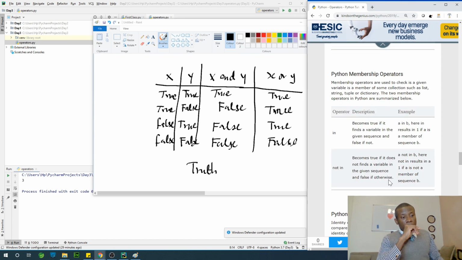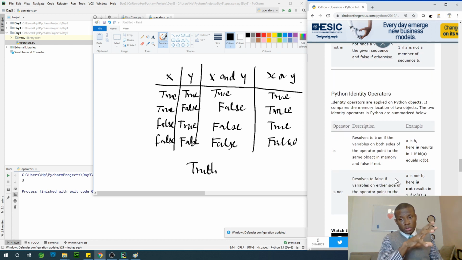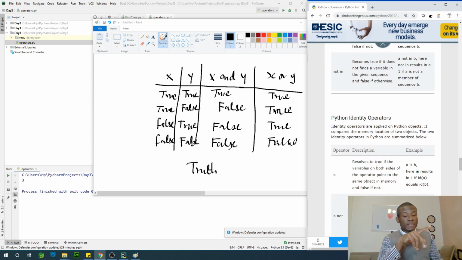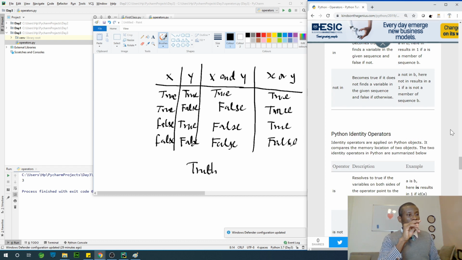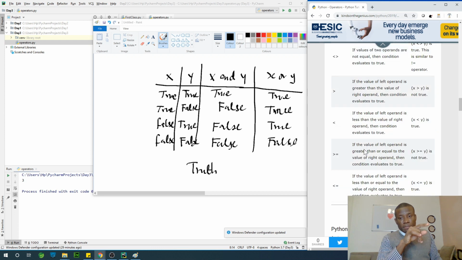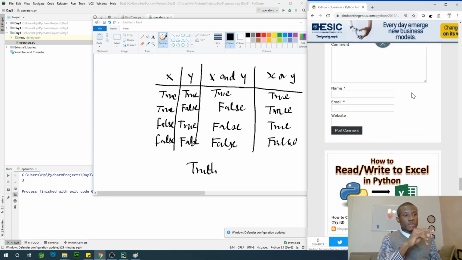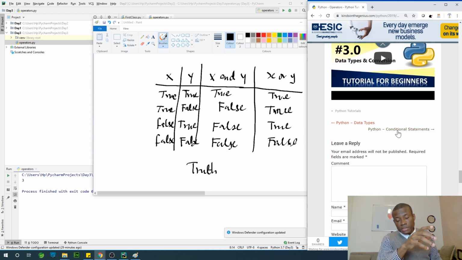Then we have also the membership operator. In this case, we are not going to go into the membership operator or the Python identity operator. In case you want to learn it by yourself, that is fine. But for now, it's not very relevant if your objective is to move on to data analytics or data science. What we are going to do at this point is move on to the next part, which will be decision making. That is our conditional statement.